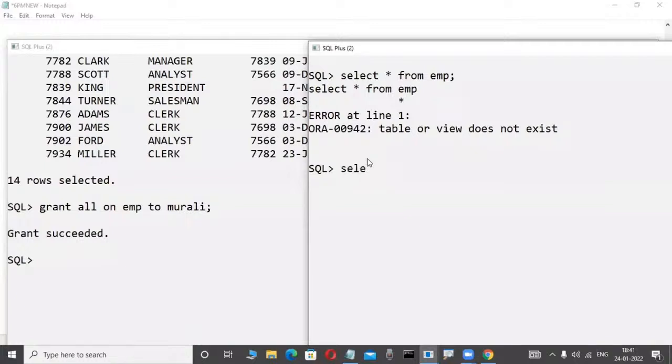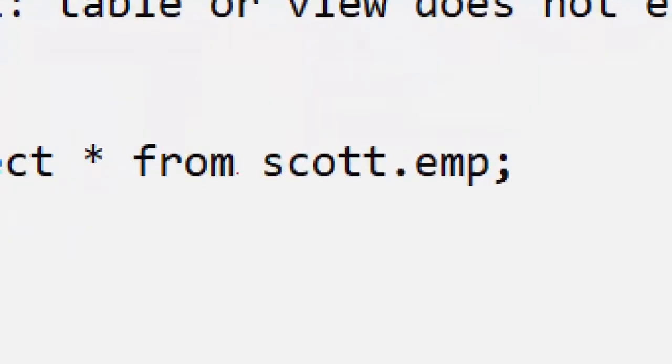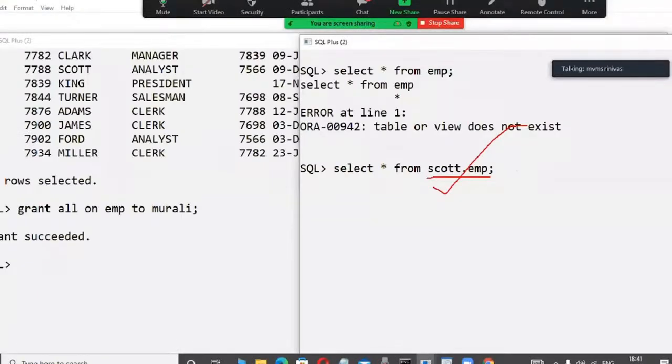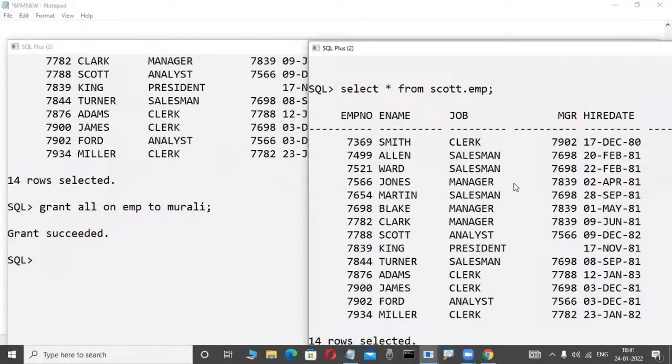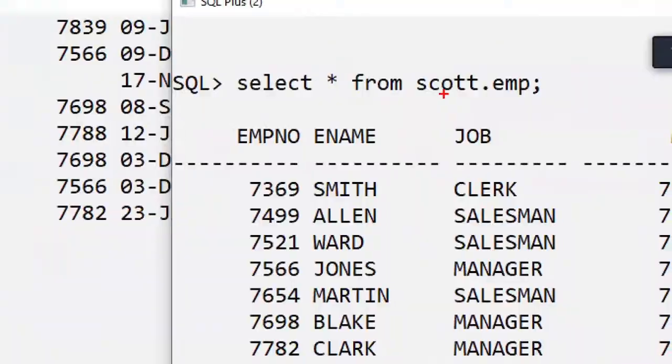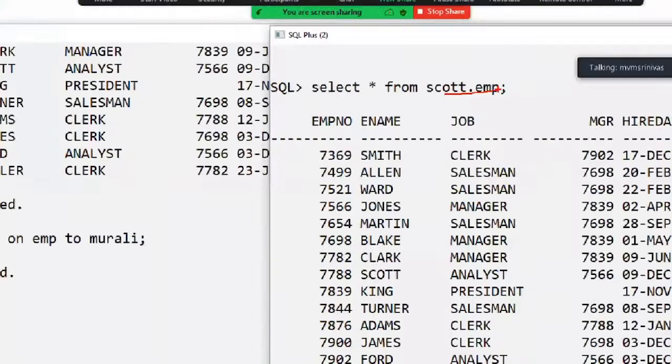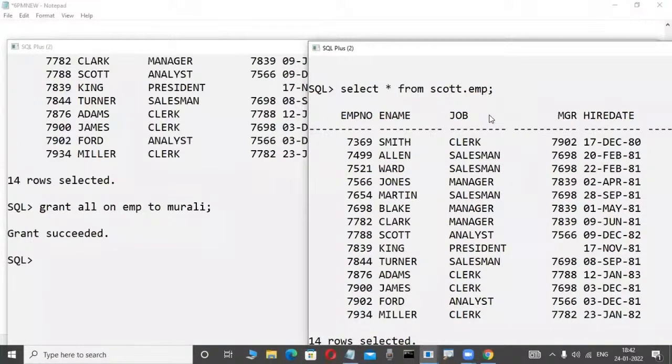Now check it out. Observe here. Select star from Scott.emp. Maybe Scott is an employee, meaning a user. Don't worry, users and all these things you will become familiar with later. Scott.emp. Now is it working or not? Yes, it is working. Observe here. In place of username dot object name, in a real-time project, a synonym is there. So many big concepts, database link is there, and more.